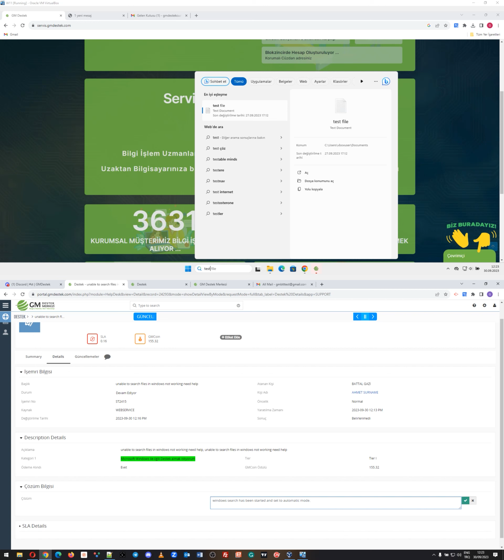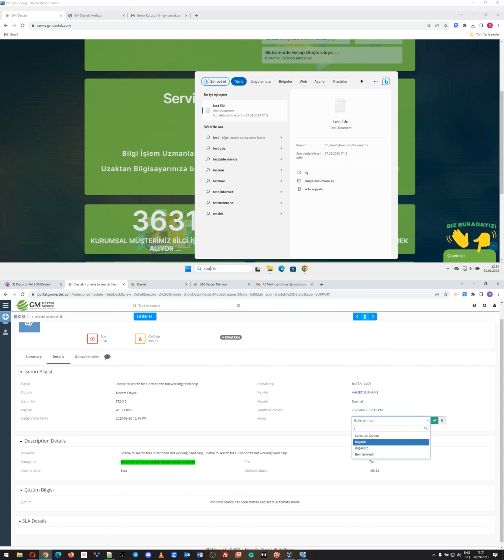The technician gives brief information about how the ticket was resolved. As you can see, he has noted some text here and sets the ticket as successful.